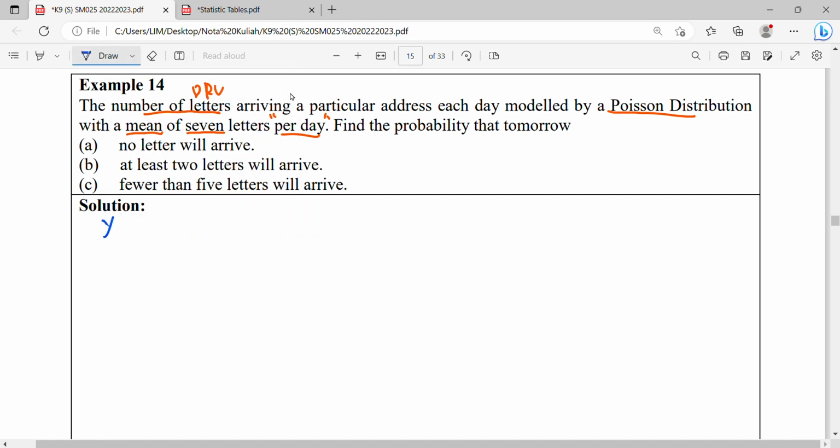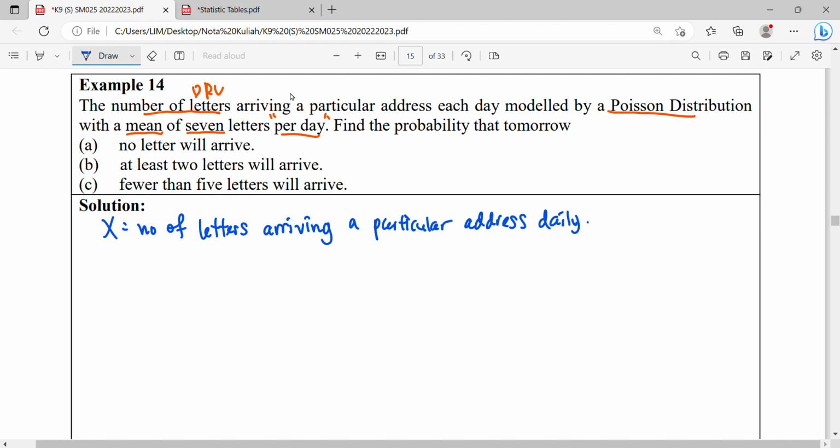So x is the number of letters arriving at a particular address daily, or you want to make it short, the number of letters arriving in one day. So this x is distributed Poisson, one day, with lambda, mean 7.